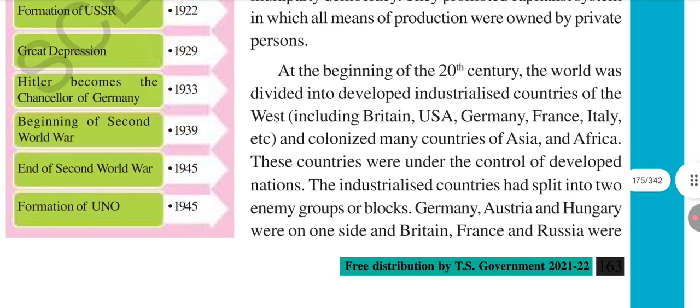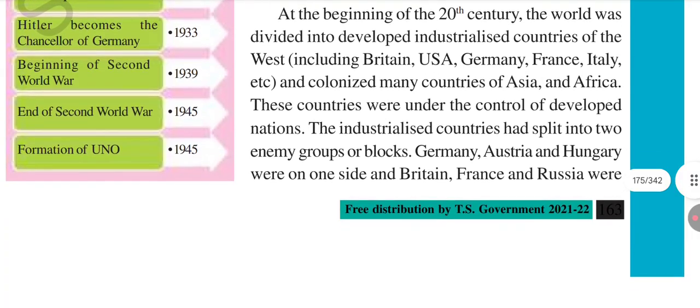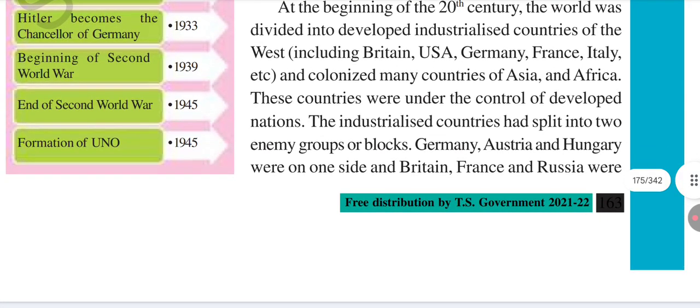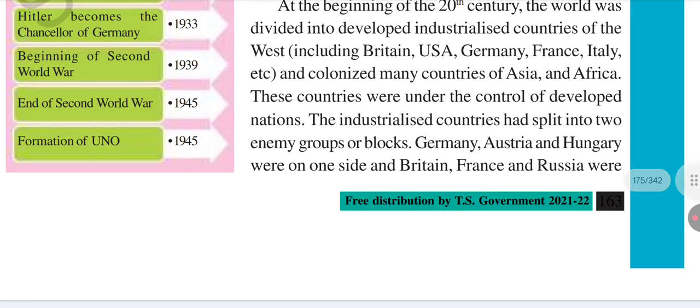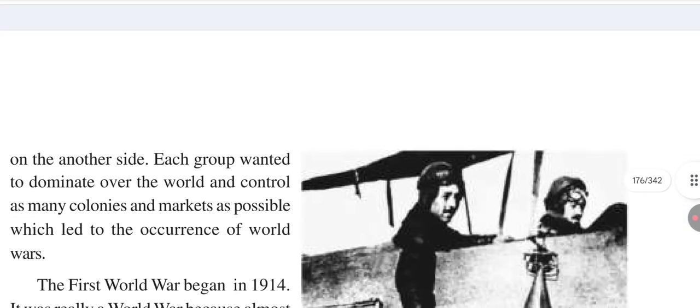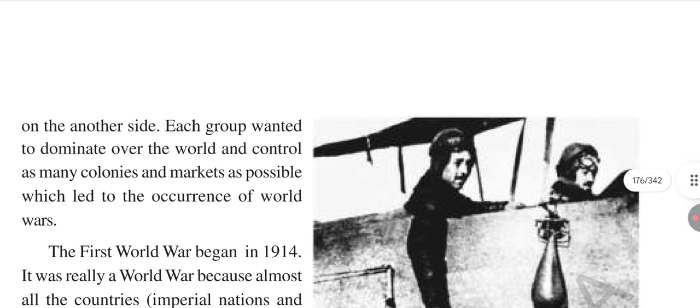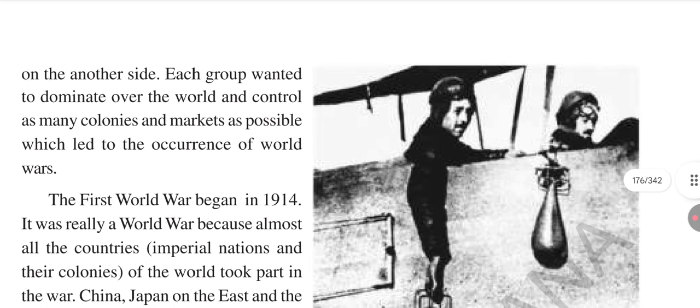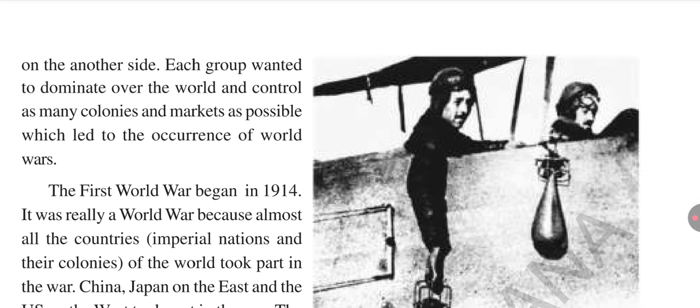Each group wanted to dominate the world, control many colonies and secure markets for themselves. The First World War began in 1914.